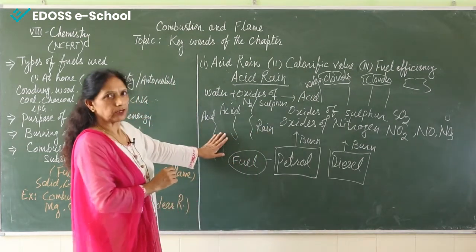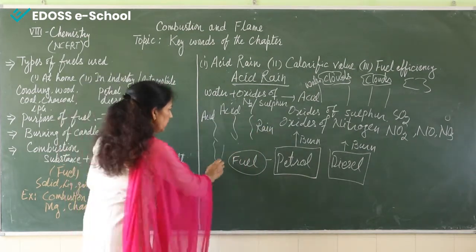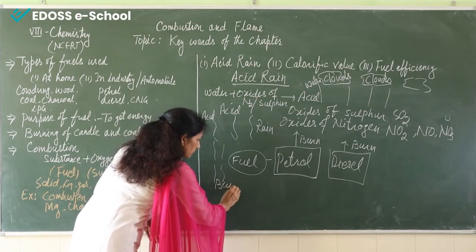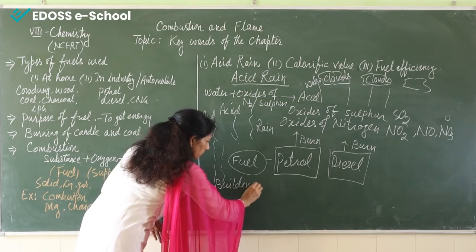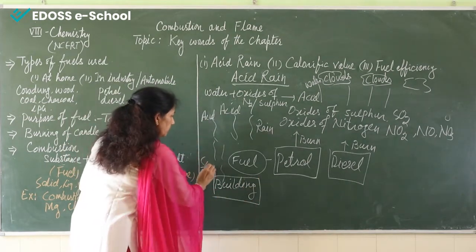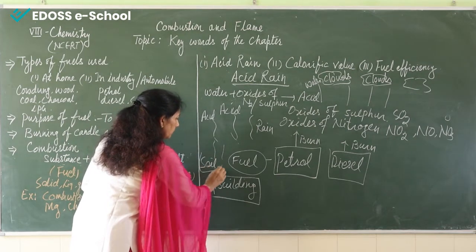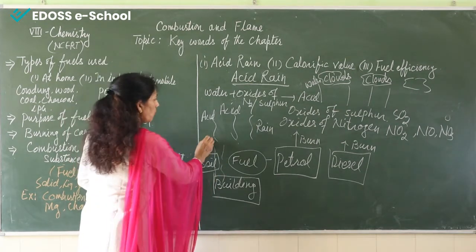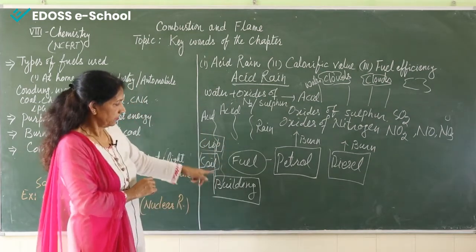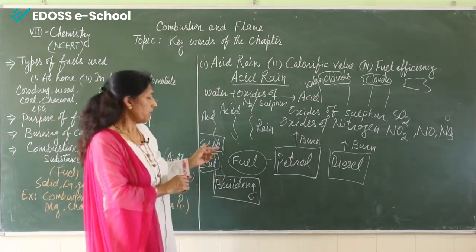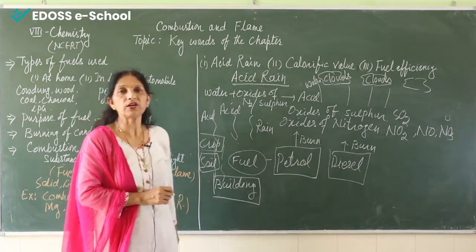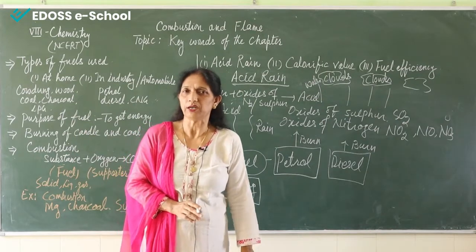Now what is happening? When this acid is coming down, it is falling on the buildings, on the soil, and on the crops. If this acid falls on the crop, it will damage all the crop immediately.